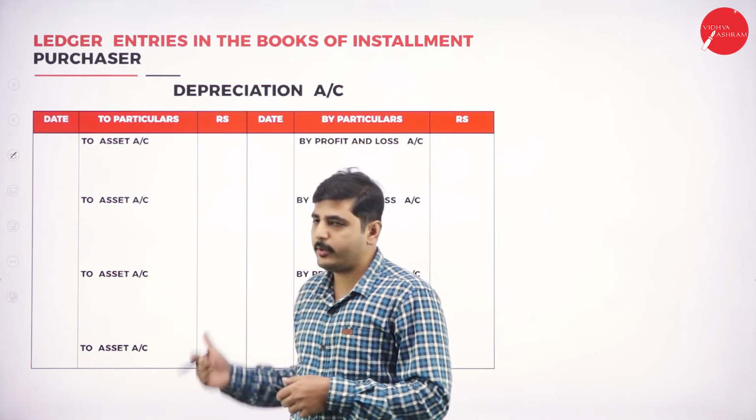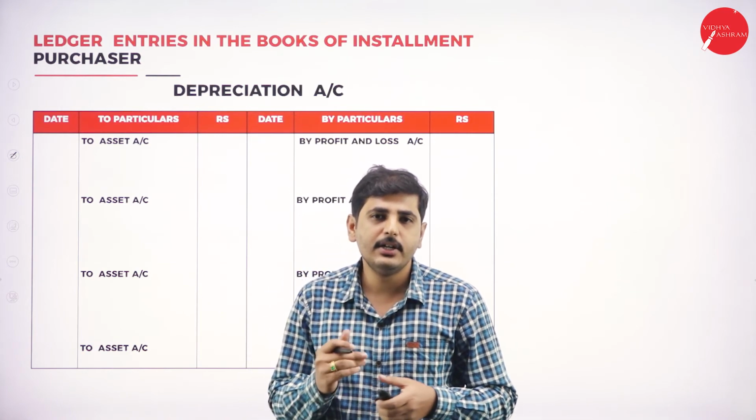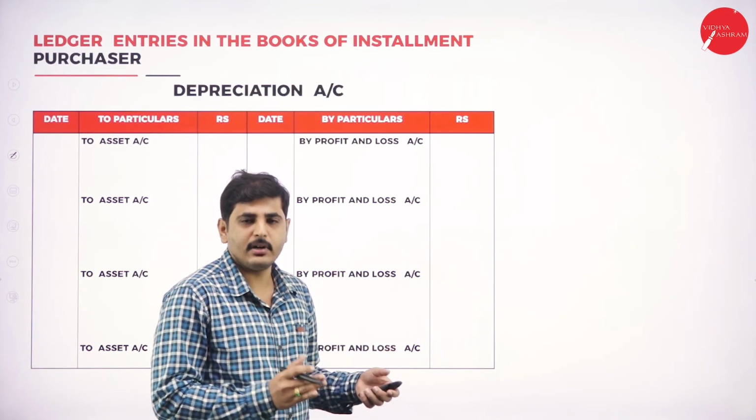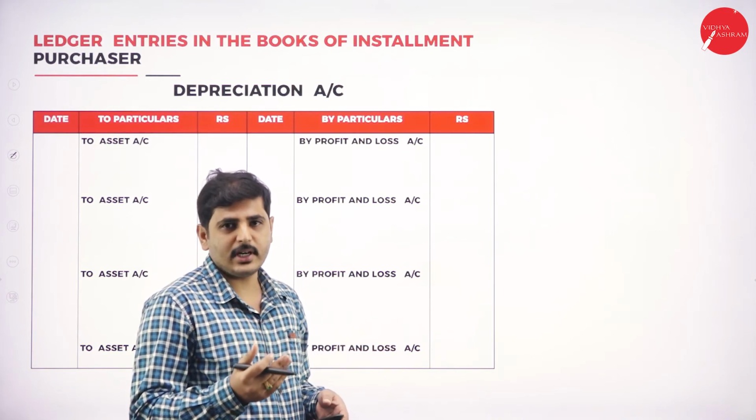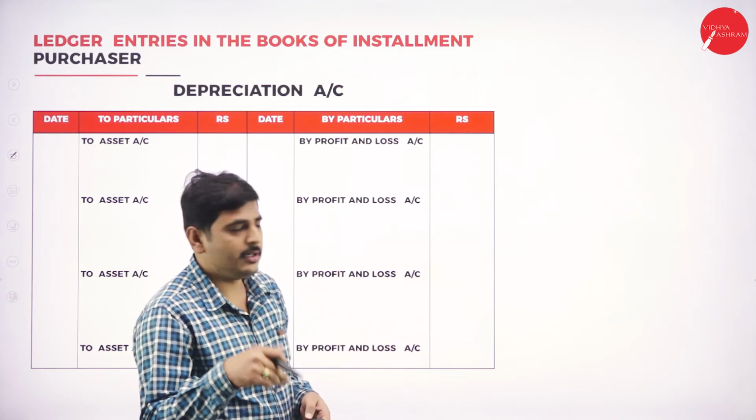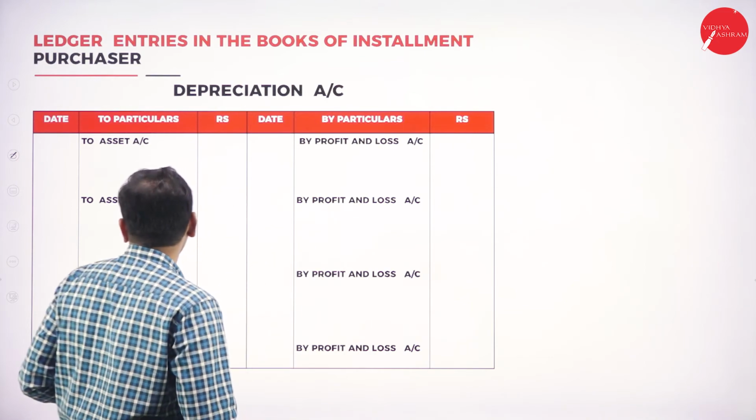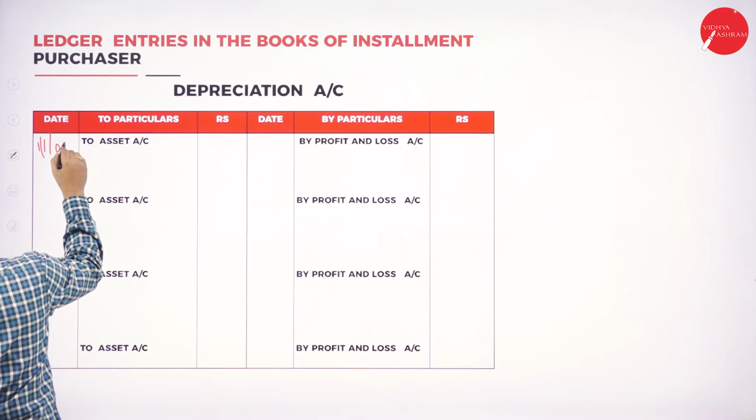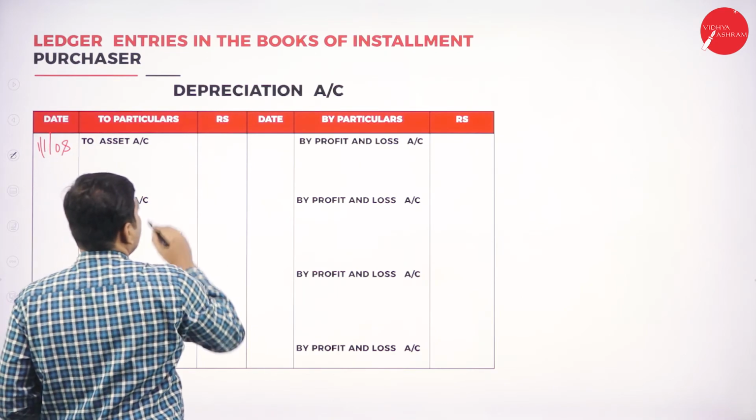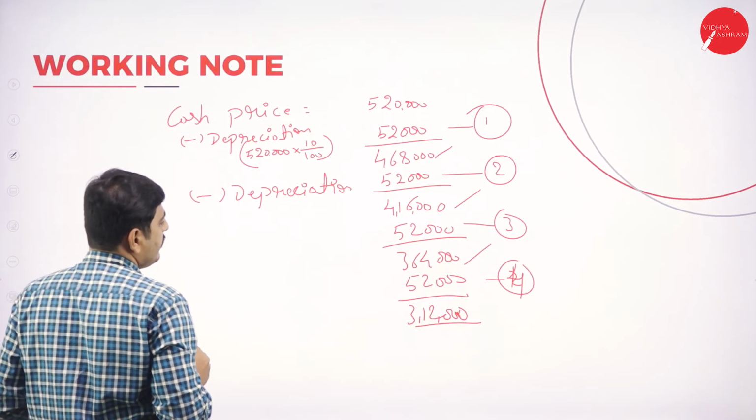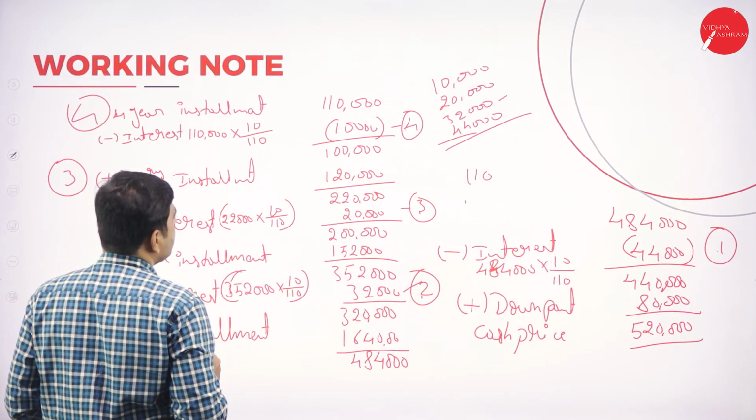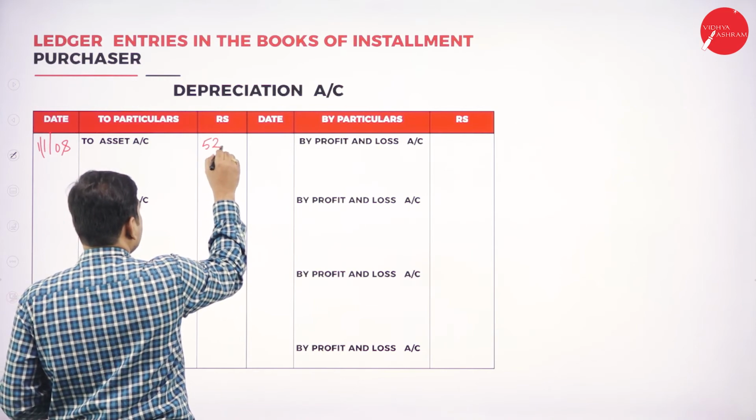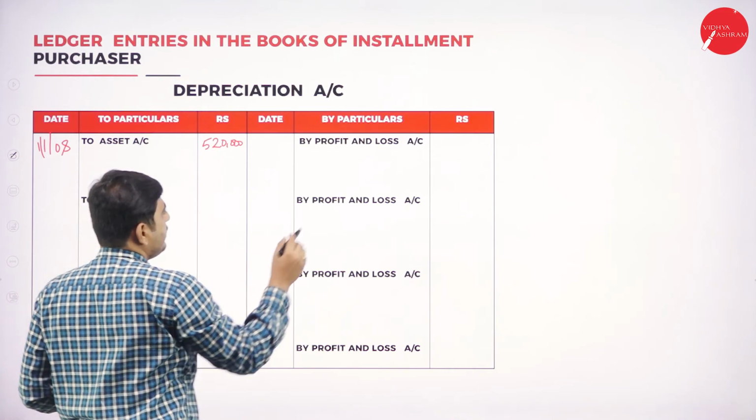Now we show the depreciation account and where depreciation appears in the journal entry. First, depreciation account to asset account. Later it will be transferred to the profit and loss account, as profit and loss account to depreciation. By asset account on 1/1/2008 we purchased the asset for 5,20,000. Again, what is the first year depreciation?